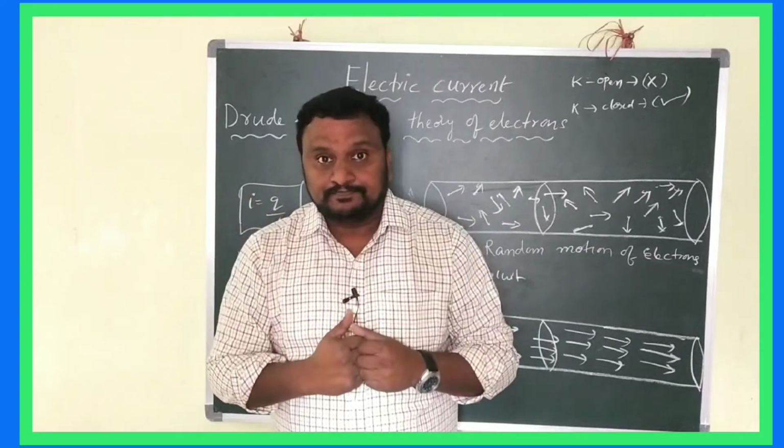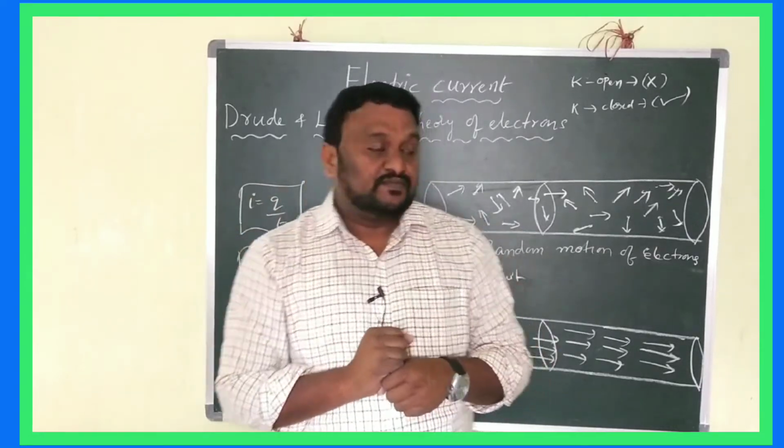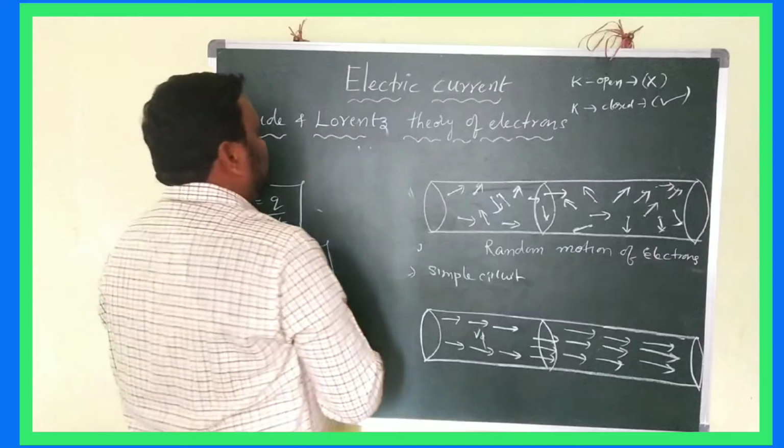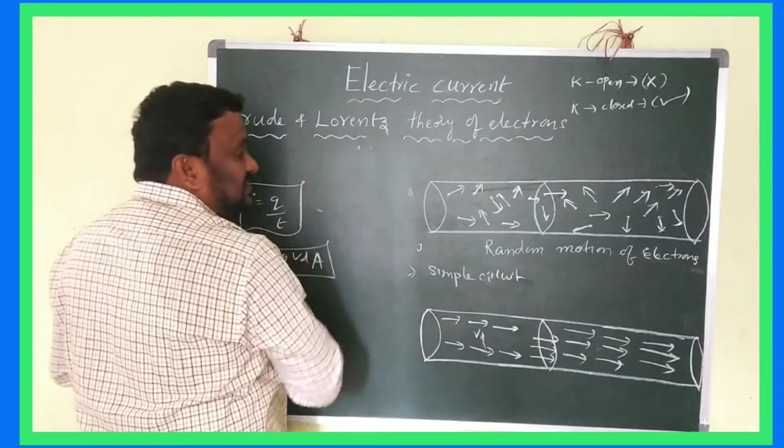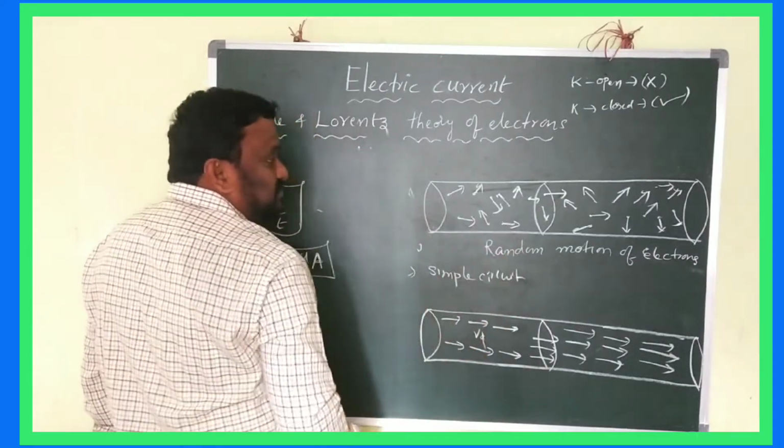And here the question is, when the conductors can allow the current and when they do not. We have to know that. According to the Drude and Lorentz theory, look at this diagram, children.